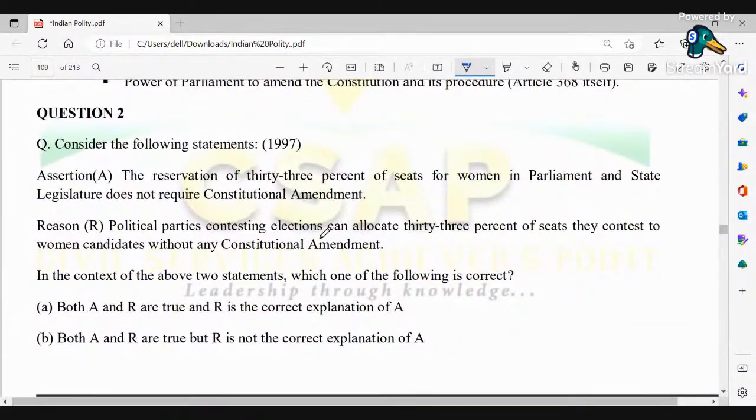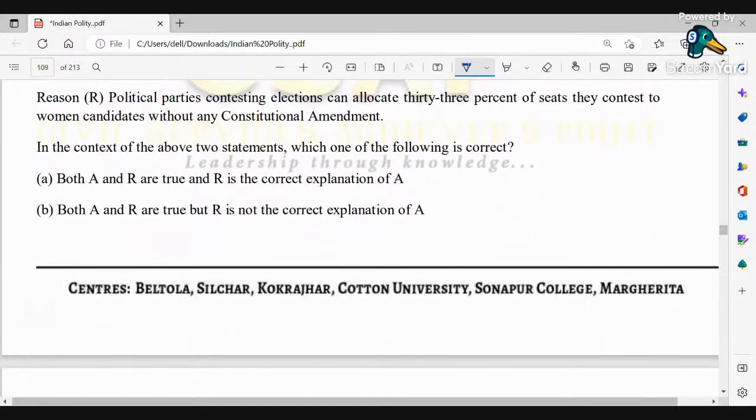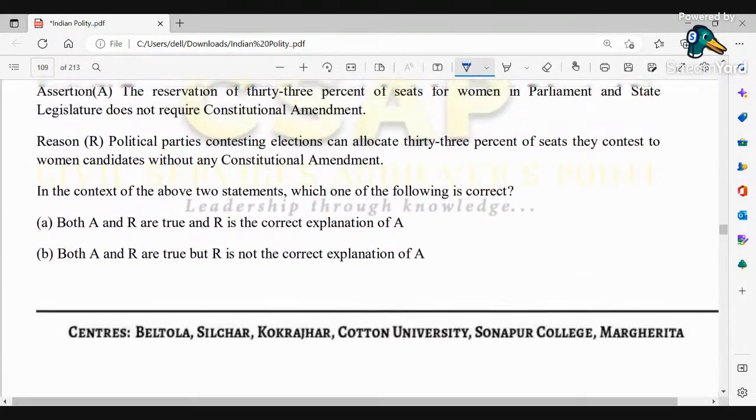Okay, here such type of question is given. Consider the following statements. The reservation of 33% of seats for women in parliament and state legislatures does not require constitutional amendment. Political parties contesting elections can allocate 33% of seats they contest to women candidates without any constitutional amendment. So in the context of the above two statements, which one of the following is correct? Both A and R are true, but R is not a correct explanation of A. So you can study this.